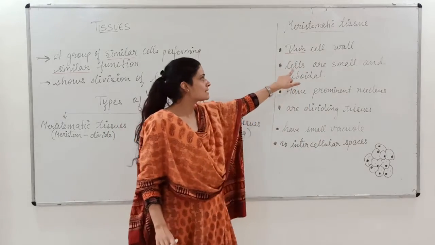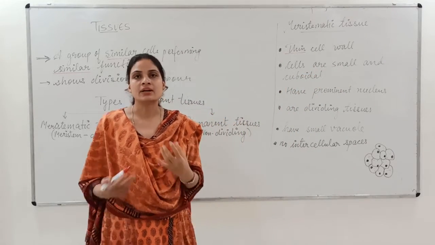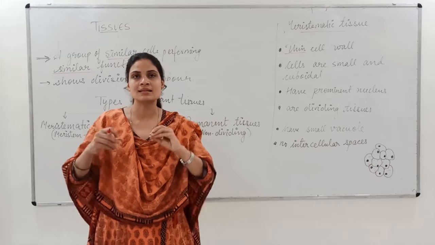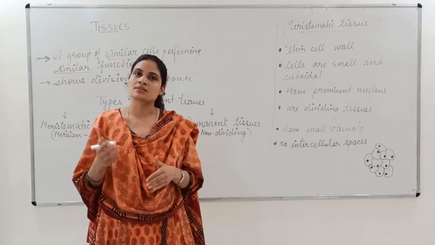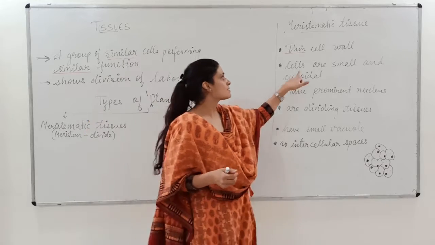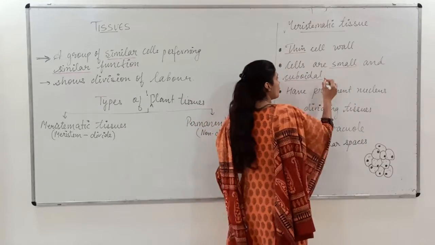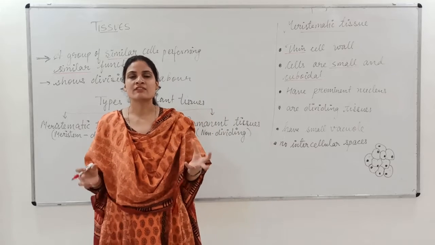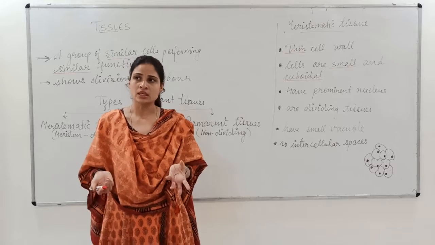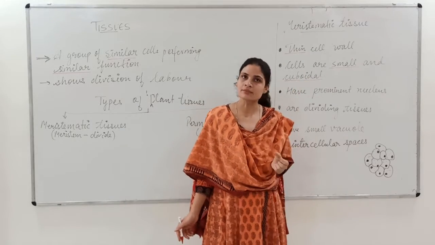Now the second characteristic is that the cells are small and cuboidal. As these cells divide, they don't get the time to grow larger in size. As they divide, they are small. The division of the cell starts, so that is why the cells are small, and the shape of these cells is cuboidal. Cuboidal means it is in the form of a cube shape, not exactly a cube, but similar to a cube. So we can say the cells are small and cuboidal in shape.